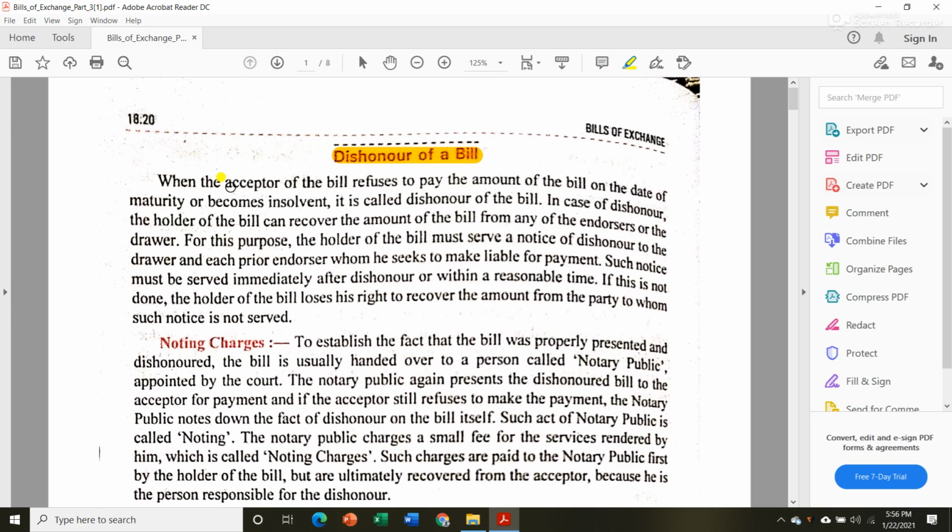Let us see. When the acceptor of the bill refuses to pay, suppose there is Mr. X and Mr. Y. X sold goods to Y on credit.